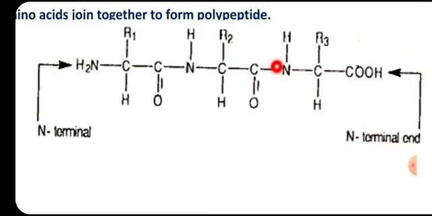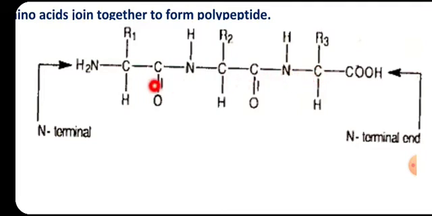So in all HOH is removed and that leads to formation of a CONH linkage. So this is how this third amino acid is now linked to this polypeptide chain. This results in formation of a tripeptide, with 1, 2 and 3 amino acids.